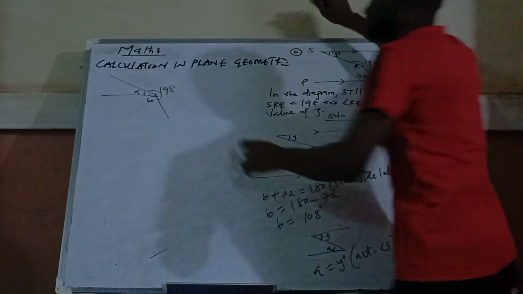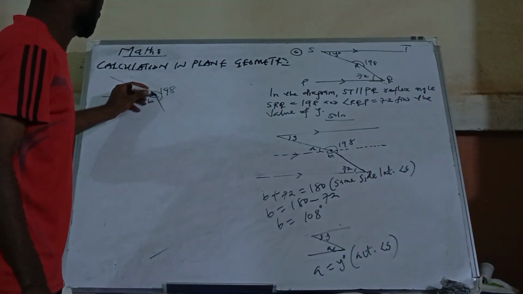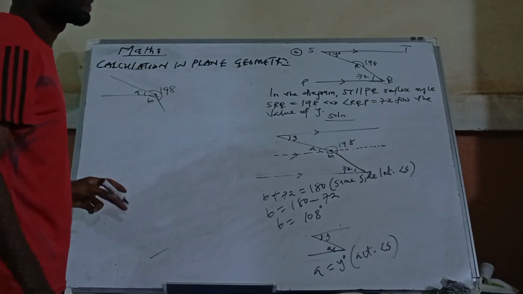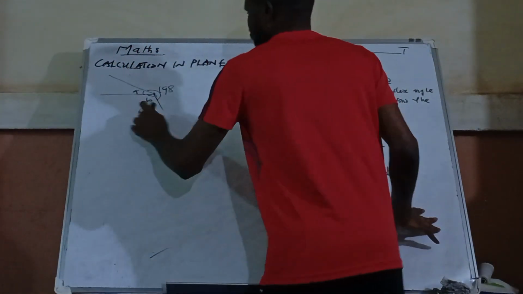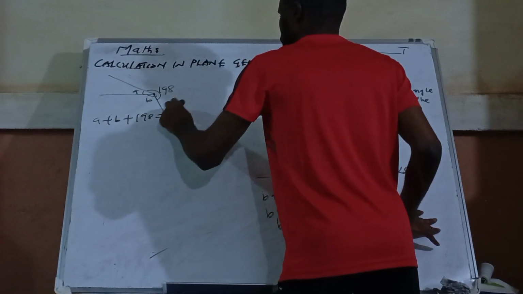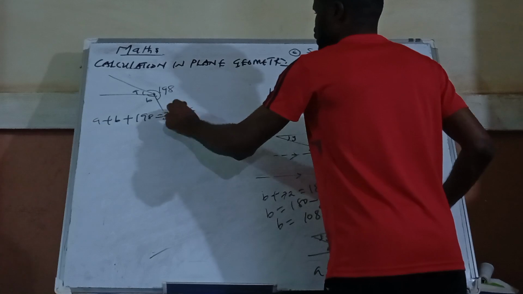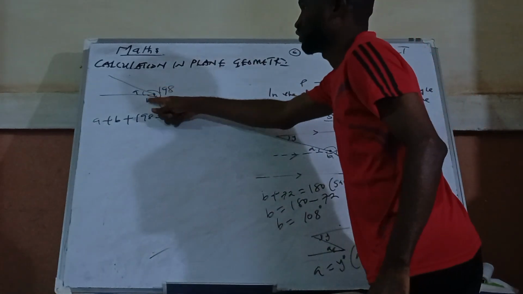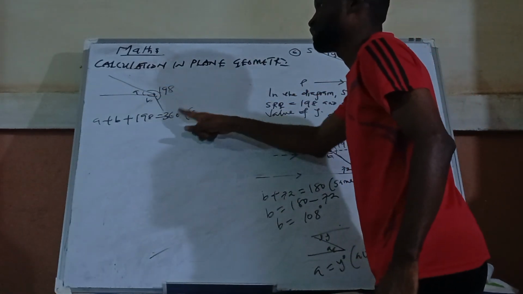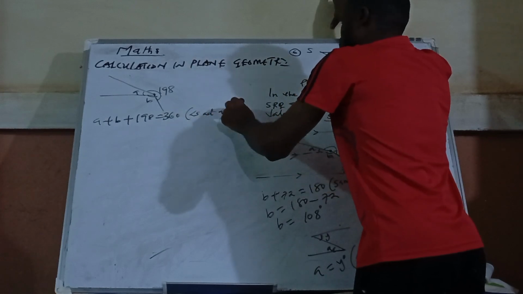So if you add everything here, this is angles at a point. If I add everything here, it's going to give us 360. So we have A plus B plus 198 is equal to, sorry, it's equal to 360. A plus B plus 198 is equal to 360. What is our reason? Angles at a point.